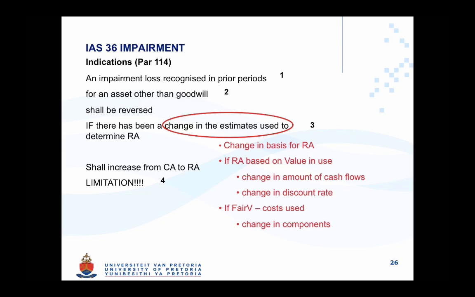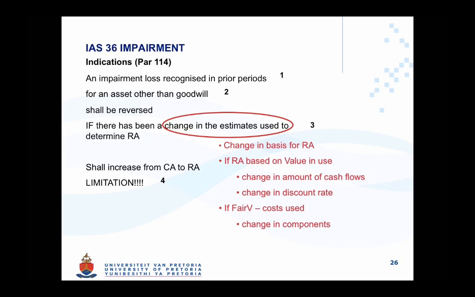A few things to consider. Firstly, to reverse an impairment loss, there must obviously be an impairment loss that can be reversed. Note, though, that impairment losses on goodwill cannot be reversed. You also need to consider the fact that there needs to have been a change in the estimate. For example, the estimates relating to your cash flows may need to have changed, or the fair value may have changed. Then you will need to increase the carrying amount from its impaired base to the new recoverable amount.